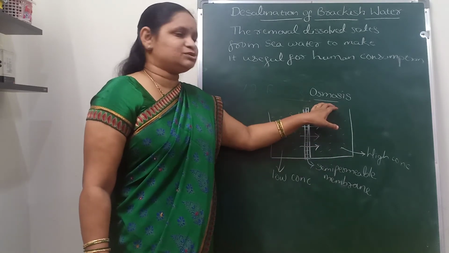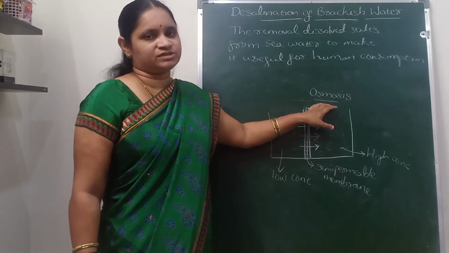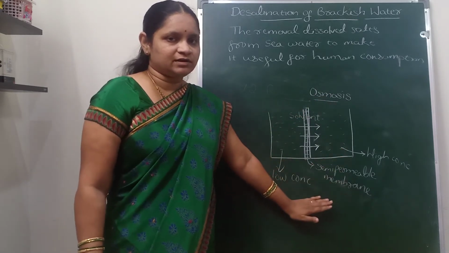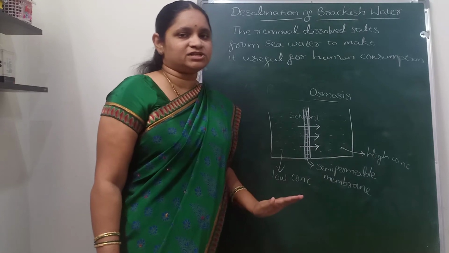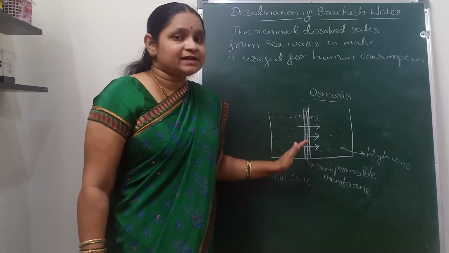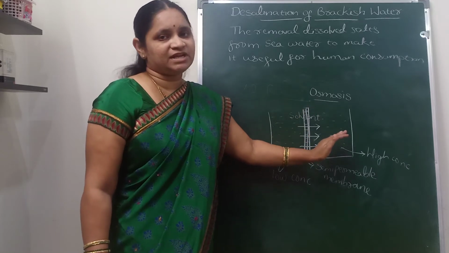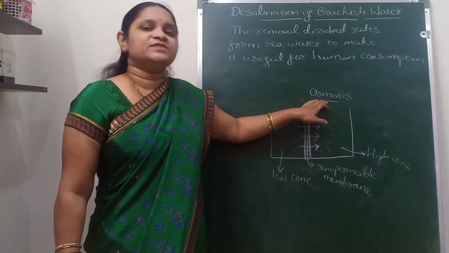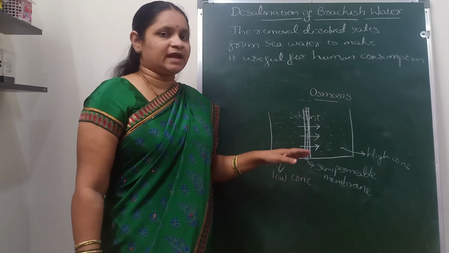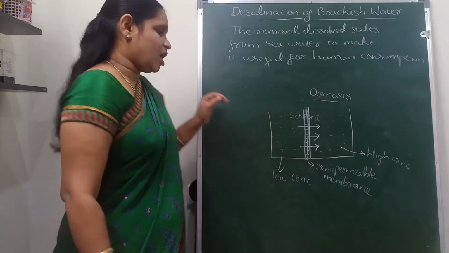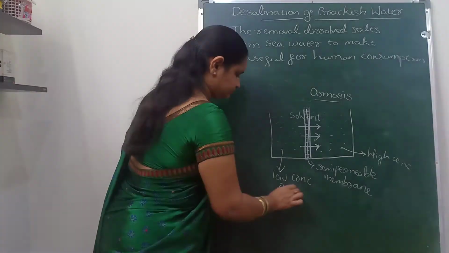The flow of solvent molecules from low concentration solution to high concentration solution through the semi-permeable membrane until equilibrium is established is known as the osmosis process, and the dragging force here is the osmotic pressure.